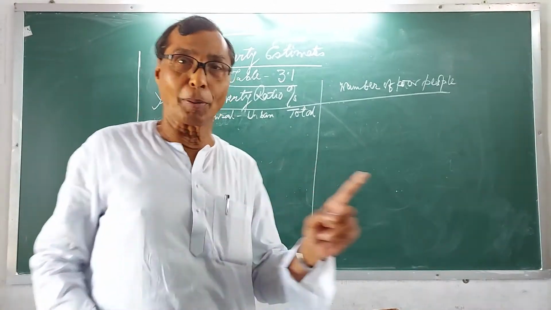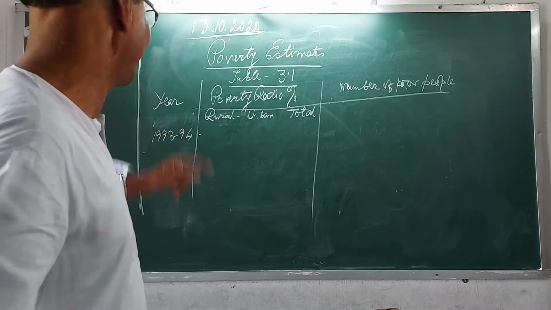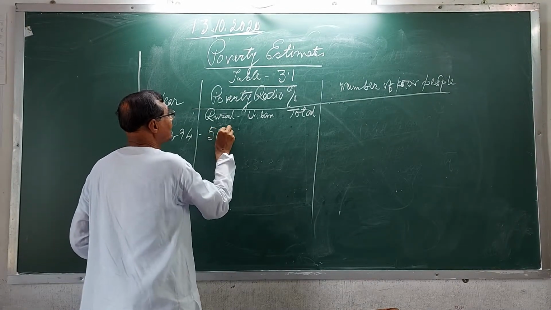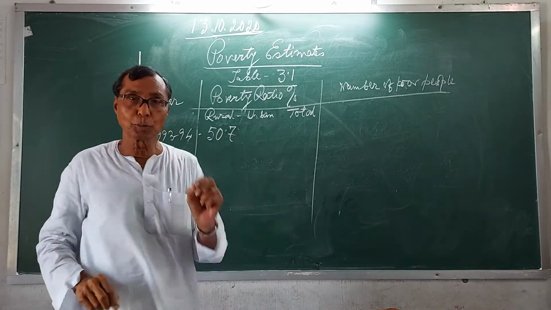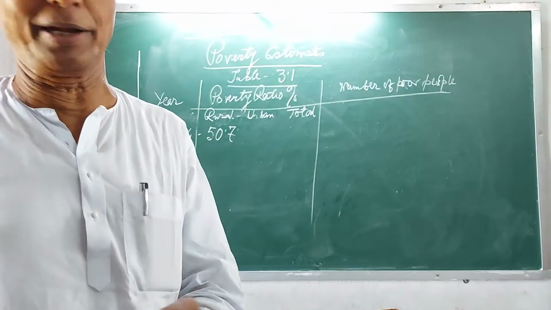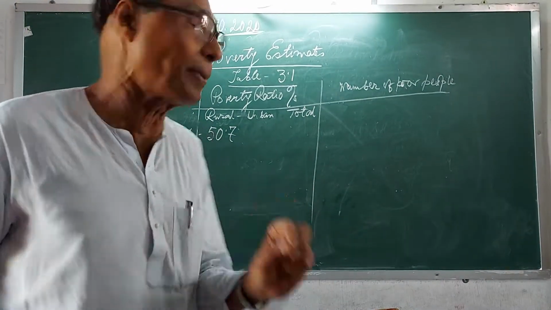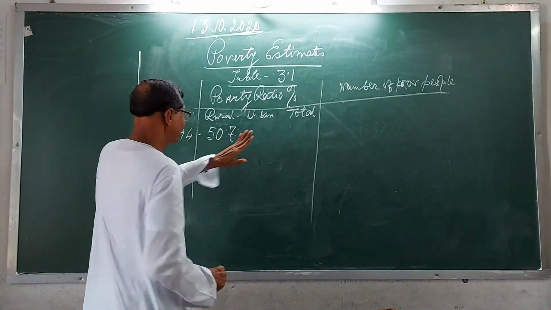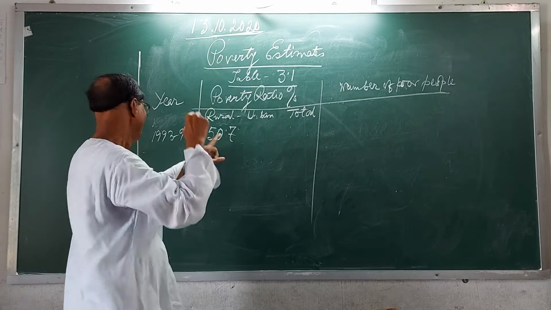What is the poverty ratio in the rural area in 1993-94? 50.7. In your book it is written 507, no, it is 50.7. Let me write everything, then I will explain.